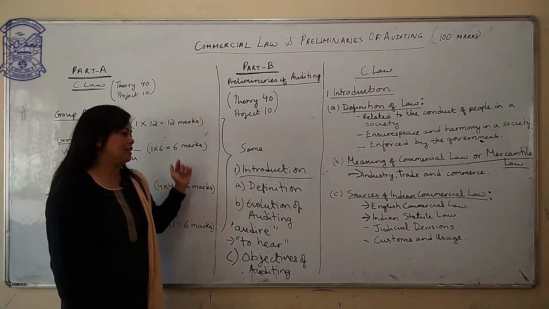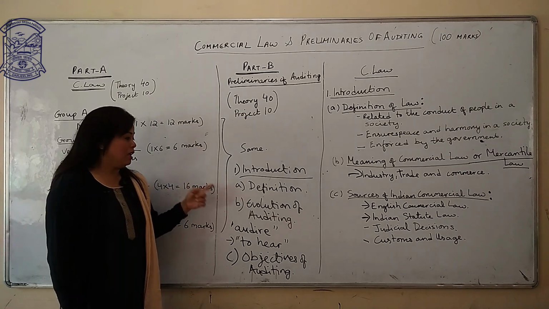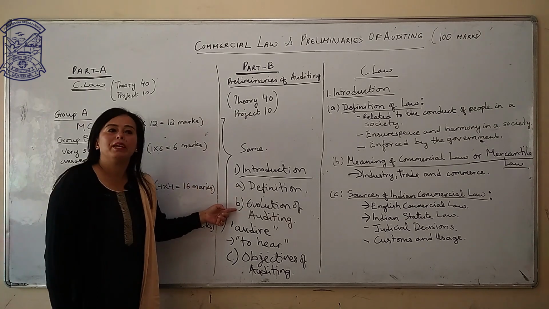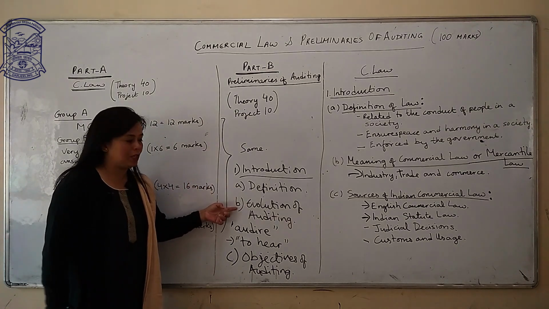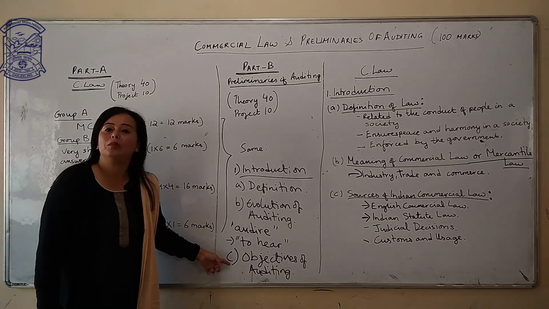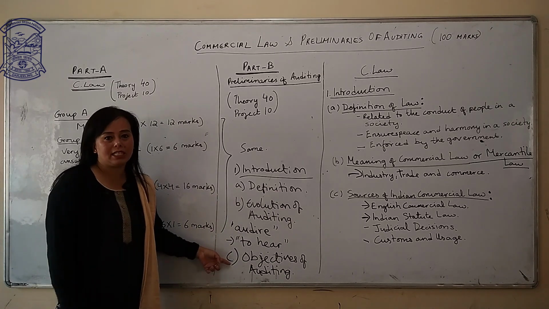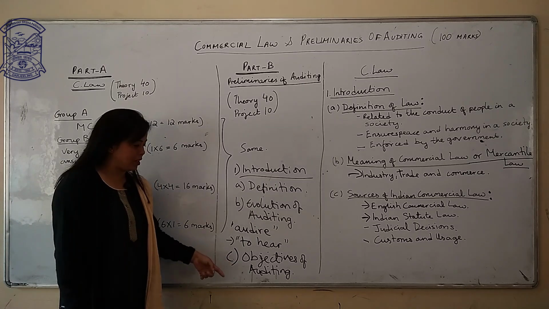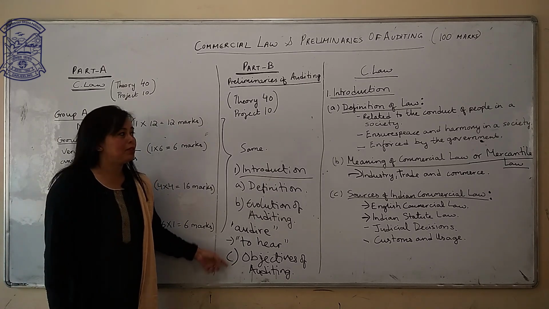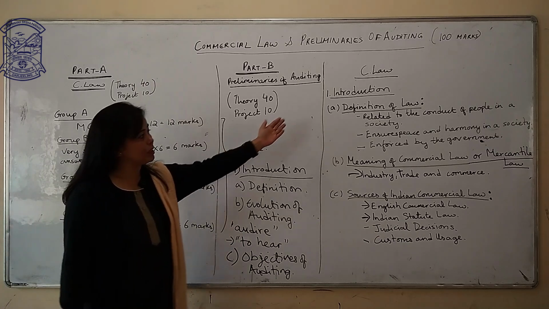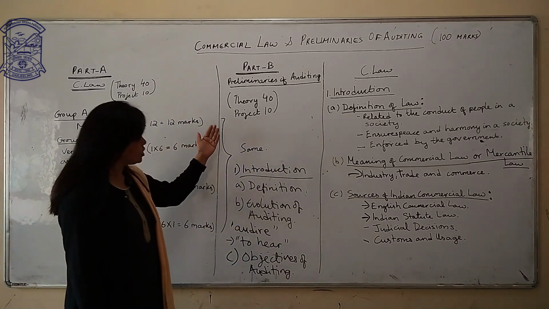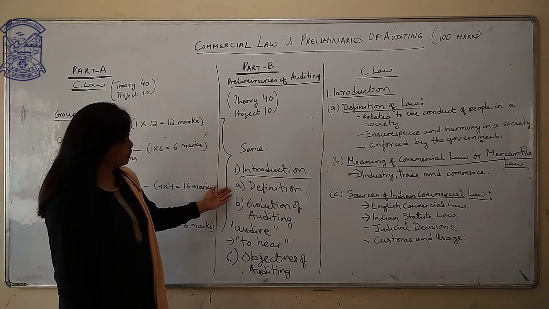Every year you will get: define auditing, explain the evolution of auditing, and what are the primary objectives of auditing and what are the secondary objectives of auditing. That is your first chapter, commercial law first chapter, and preliminaries of auditing first chapter.